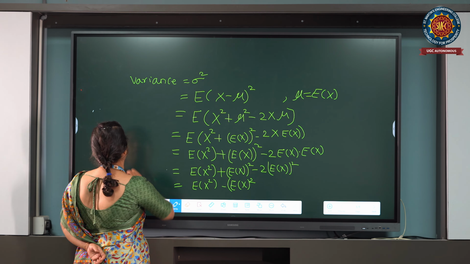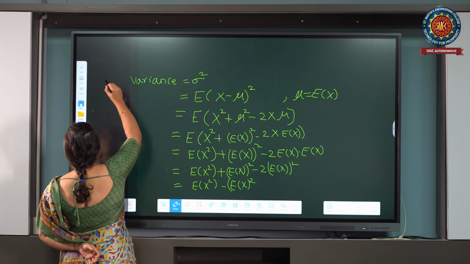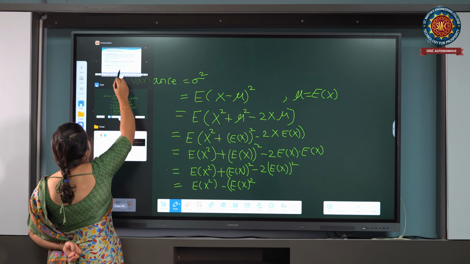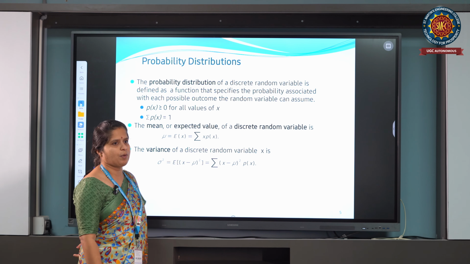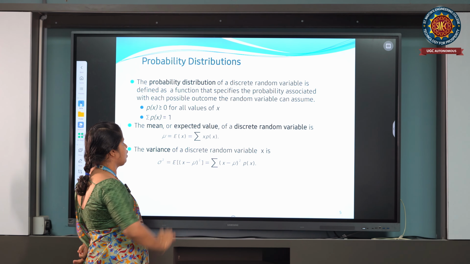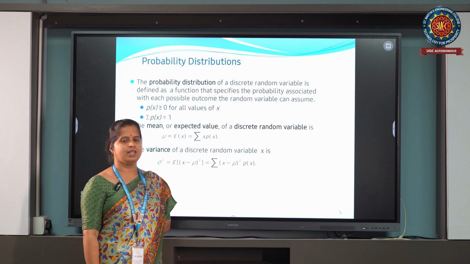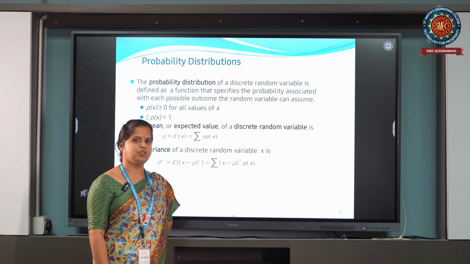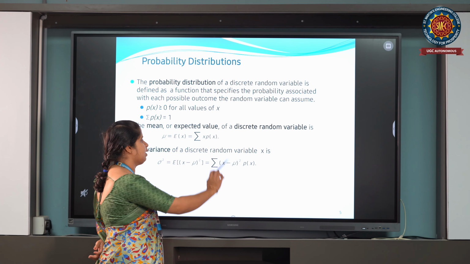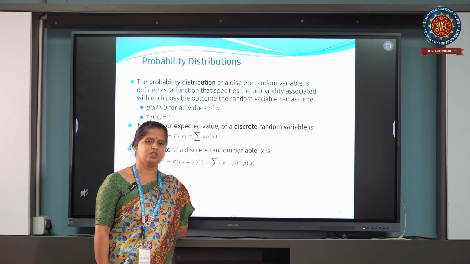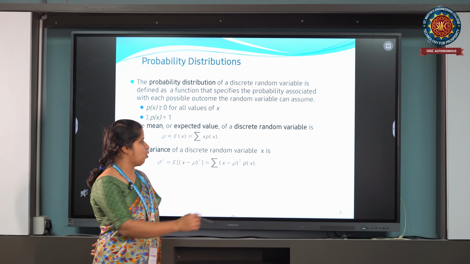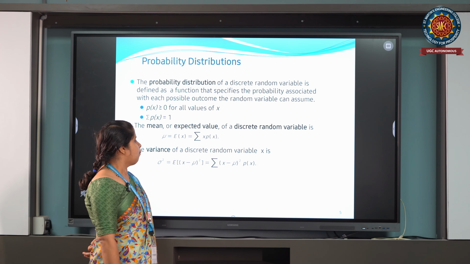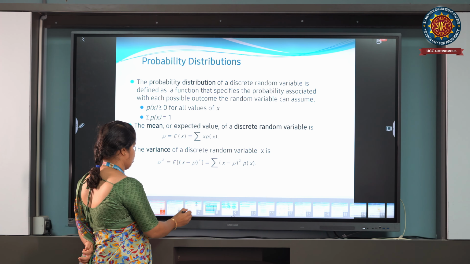Coming to our slide, for the expectation and variance of a discrete probability distribution, the expectation mu is equal to summation x into p of x. Variance sigma square equals expectation of (x minus mu) whole square, which is nothing but summation of (x minus mu) whole square into p of x. We already derived sigma square equal to expectation of x square minus (expectation of x) whole square.